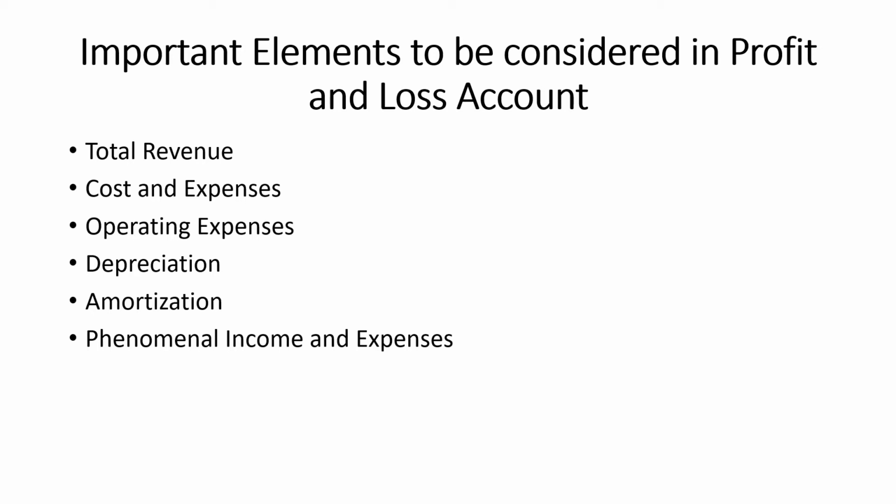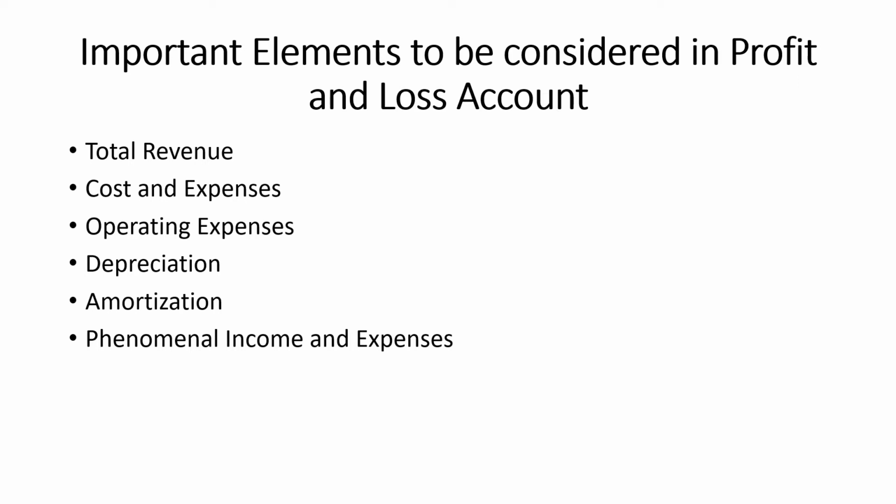Revenue is also called sales, and revenue is at the top line because it is displayed first on the profit and loss statement. The elements under total revenue are income from operation and other income.